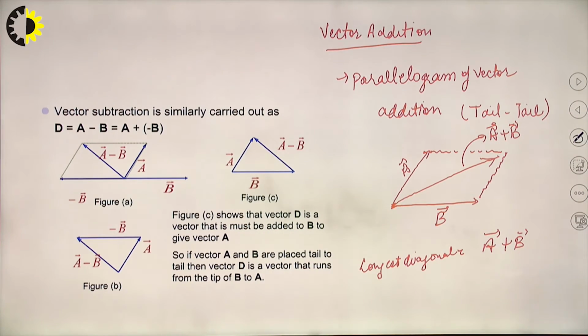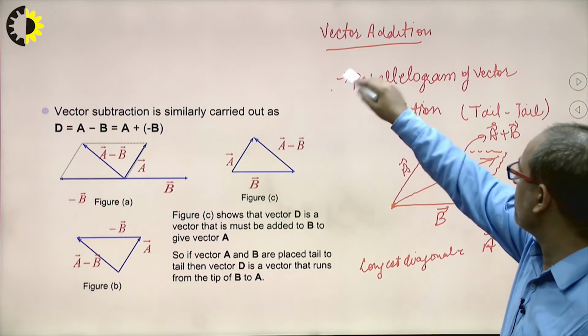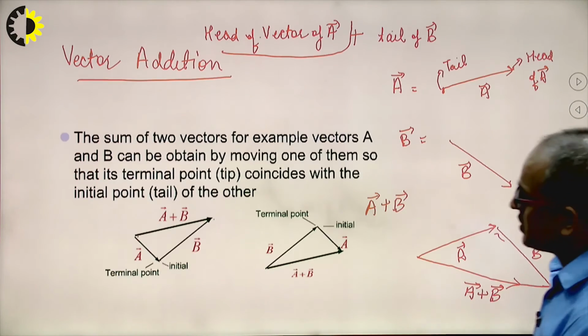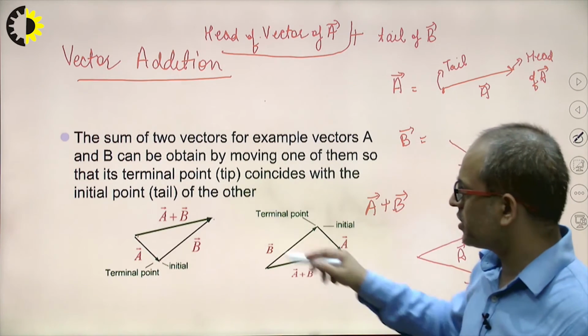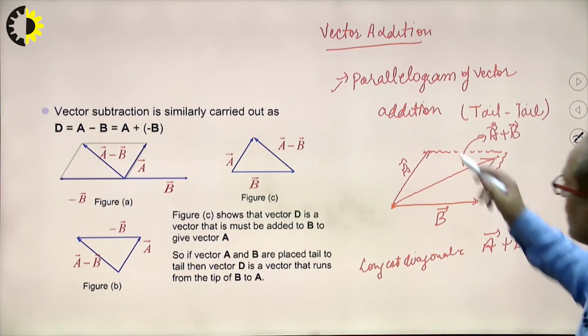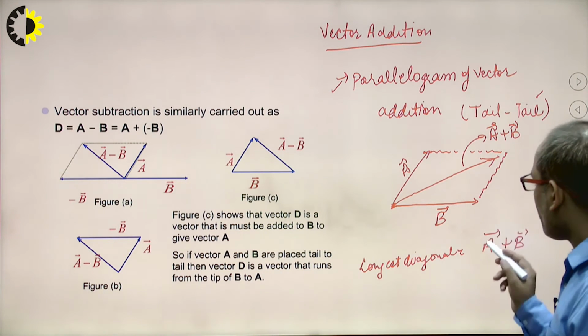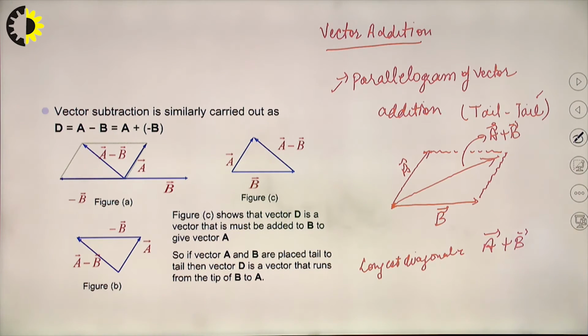Remember there are two rules of vector addition. The first one is the parallelogram vector addition, where we join tail to tail, and the other one is where we join the head to tail. Clear? Now in this we can also find out the vector subtraction.